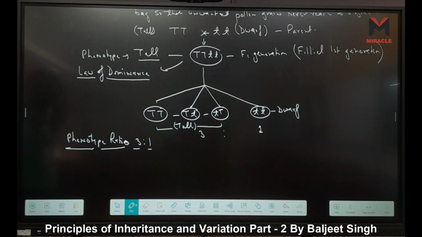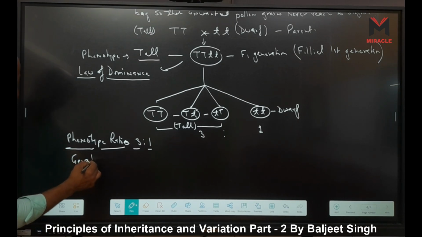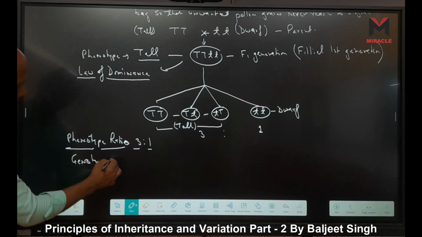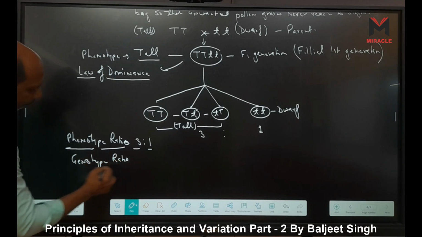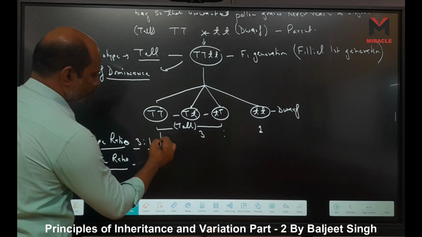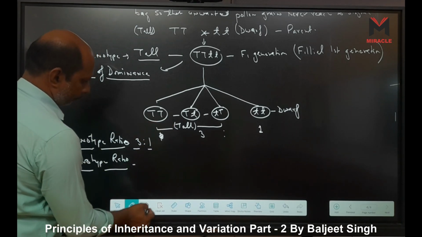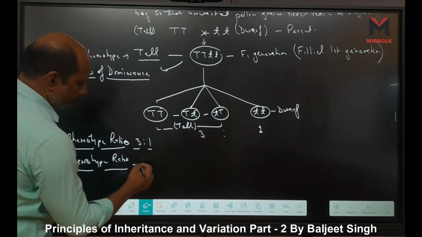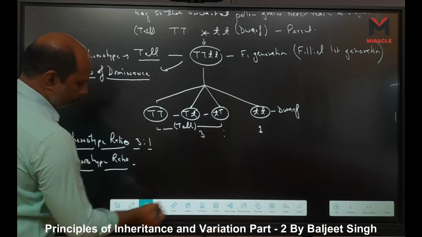That is the phenotype ratio. But when we consider the genotype ratio, then we get the following.